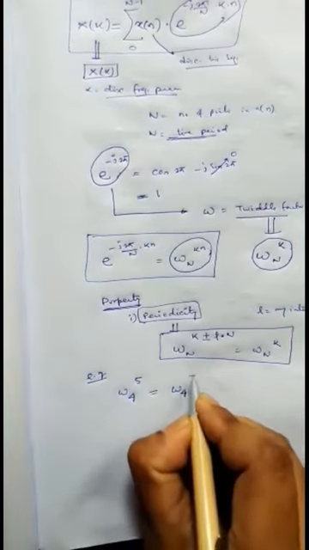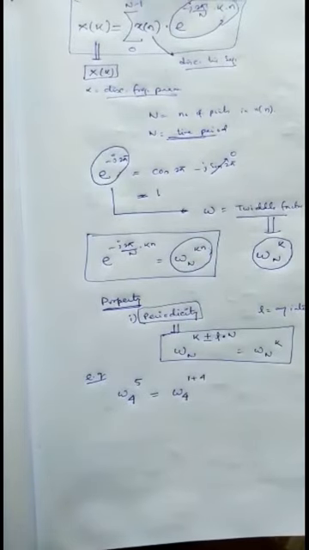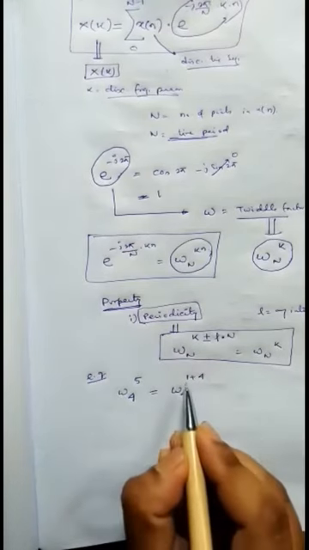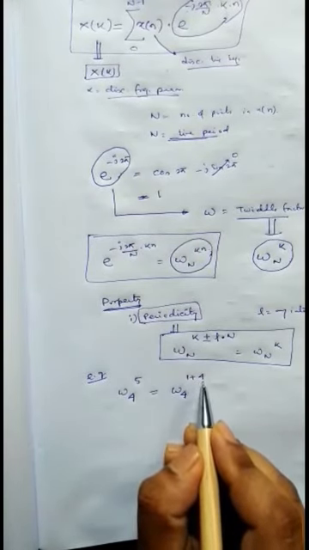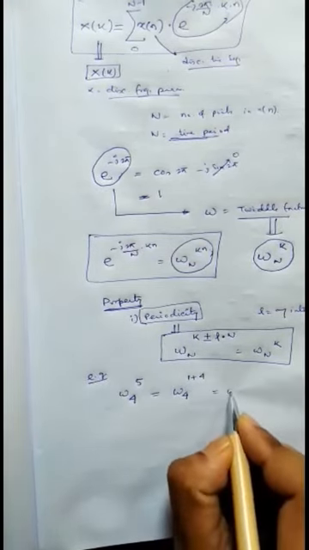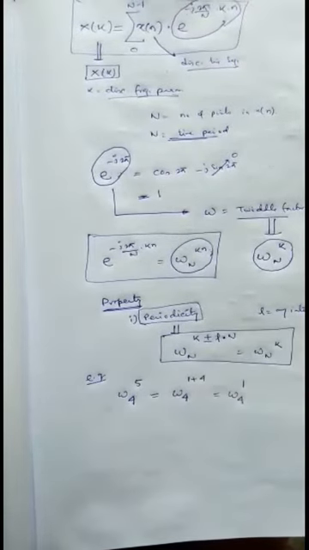So the 5 becomes 1 plus 4. That means the value of k here is 1 and it is being added with the integer multiple of that 4. So we can say it can be reduced to omega 4 1, similar to this property.